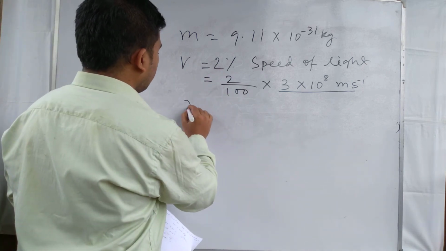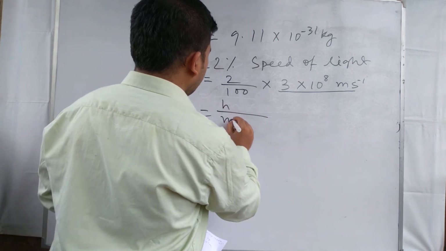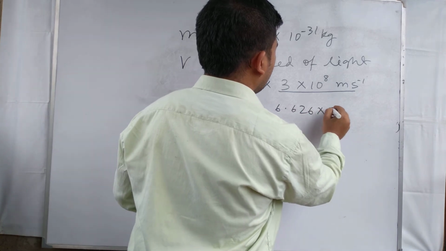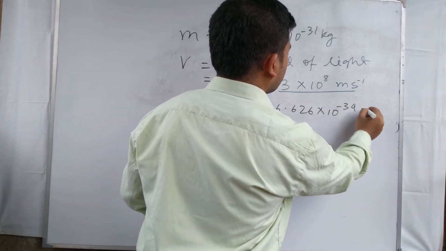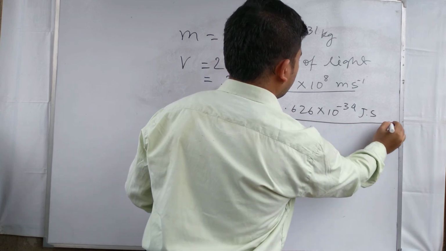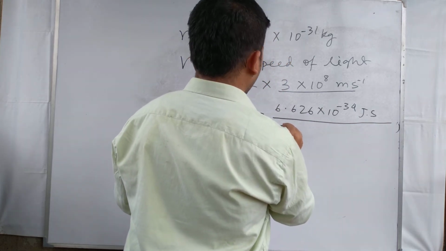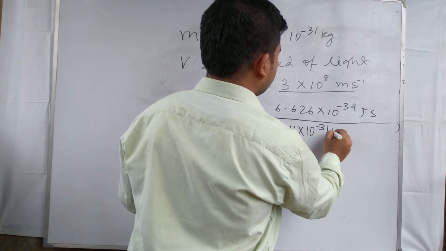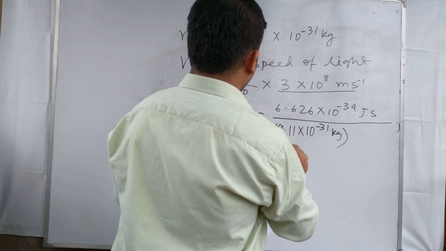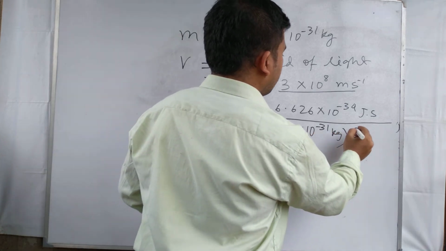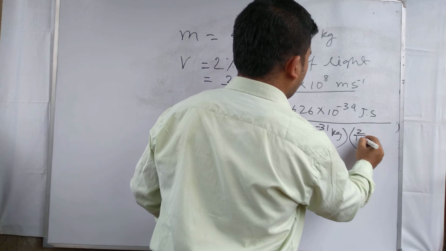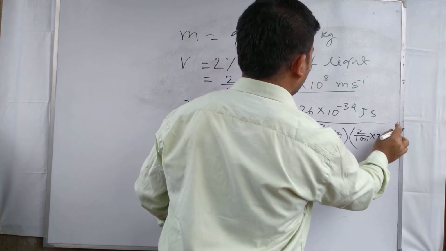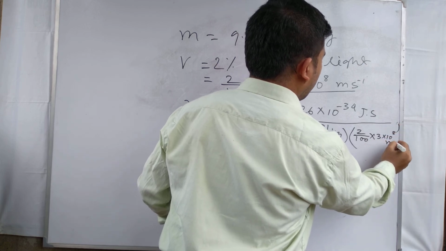So now we can solve lambda equal to h by mv, where h is 6.626 into 10 to the power minus 34 joule second, and in the denominator the mass is 9.11 into 10 to the power minus 31 kg, and the speed is 2 by 100 into 3 into 10 to the power 8 meter per second.